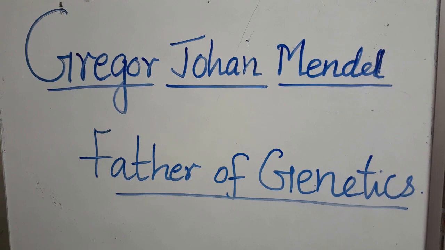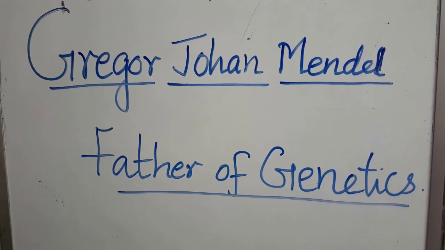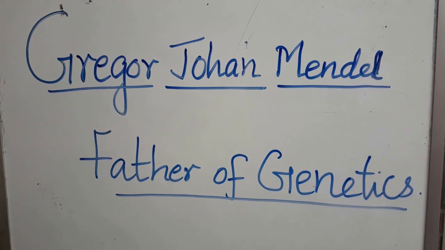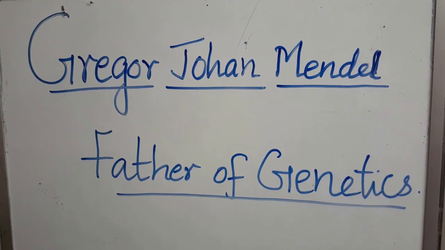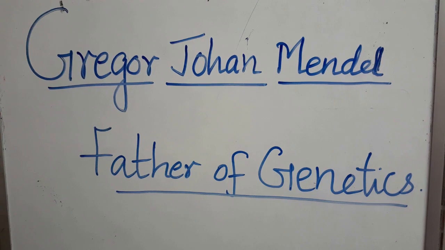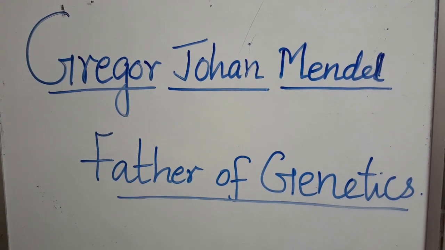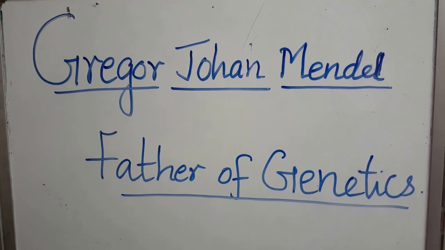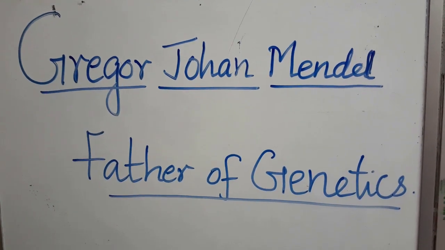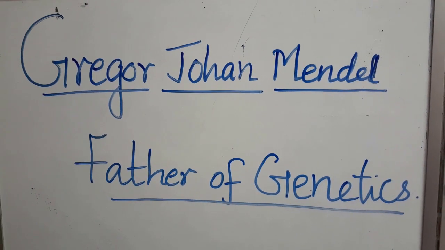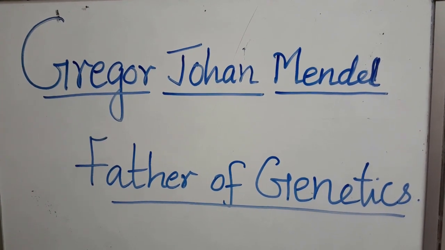Many others had studied the inheritance of traits in peas and other organisms earlier, but Mendel blended his knowledge of science and mathematics and was the first one to keep count of individuals exhibiting a particular trait in each generation. This helped him to arrive at the laws of inheritance that we will discuss in a later chapter.